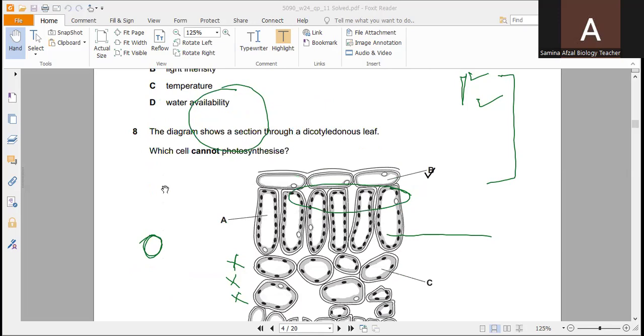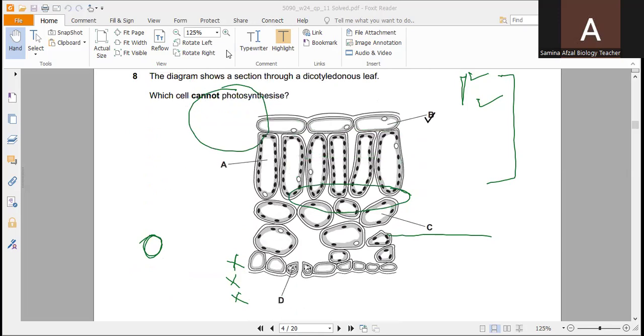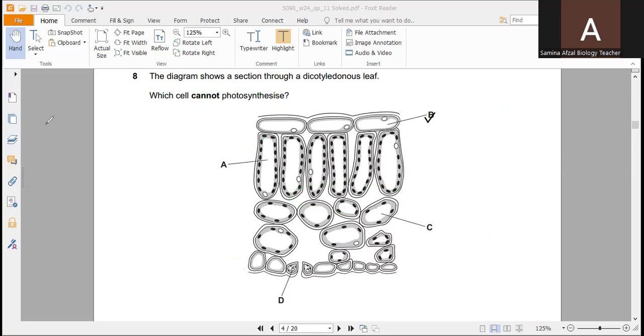Now we are moving towards the next question, question number 8. The diagram shows a section through a dicotyledonous leaf. Which cell cannot photosynthesize? You can see the transverse section of the leaf. A is the palisade mesophyll.